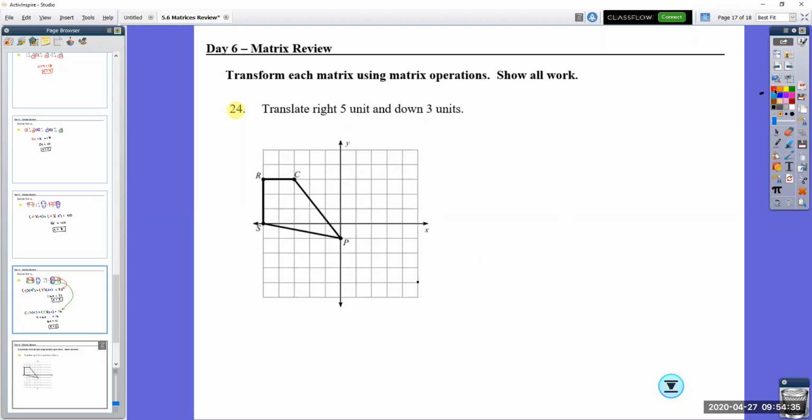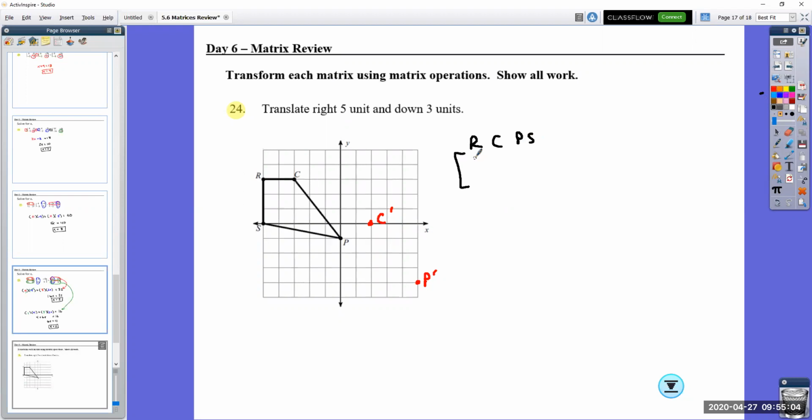I'll use a different color to make it stand out. You do that for each of these, 1, 2, 3, 4, 5, 1, 2, 3. That's not ultimately what they're wanting us to do. They're asking us to find, what I call it, R, C, P, S. This is not alphabetical, but I'm just going from the upper right and going around.